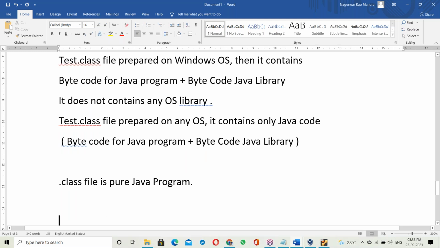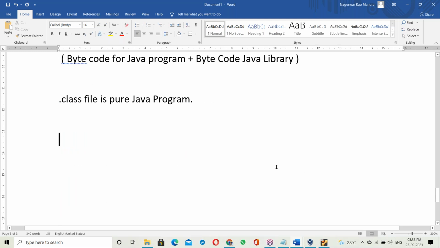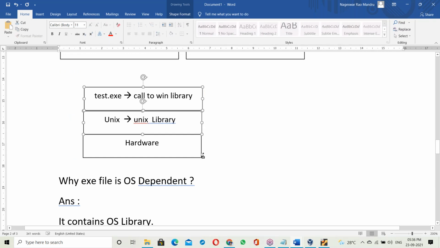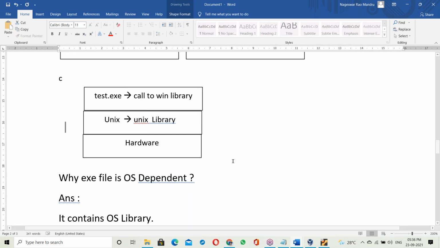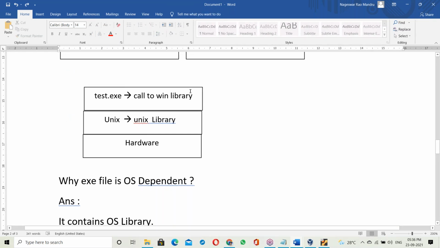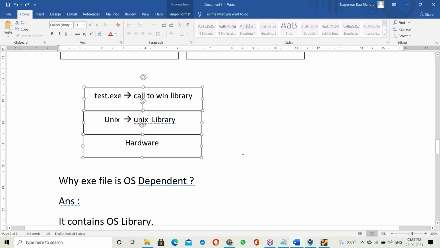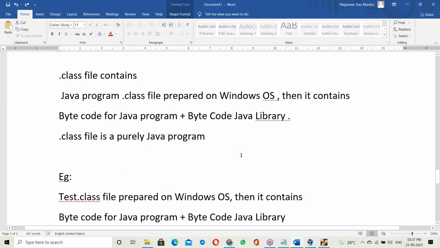Fine. Now, how does the dot class file work when running on different platforms? For example, let us take the tested dot class file on different platforms and see how it behaves.